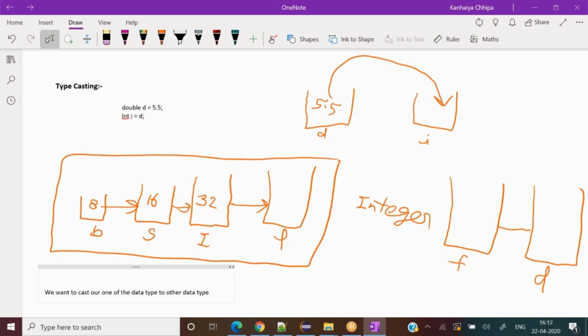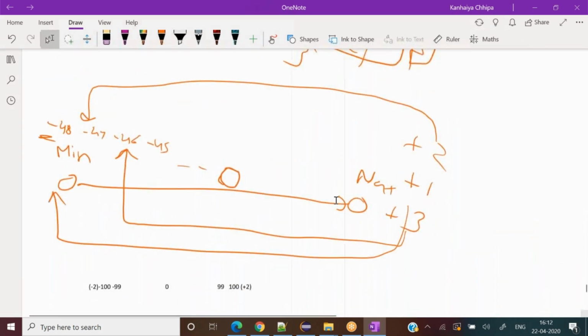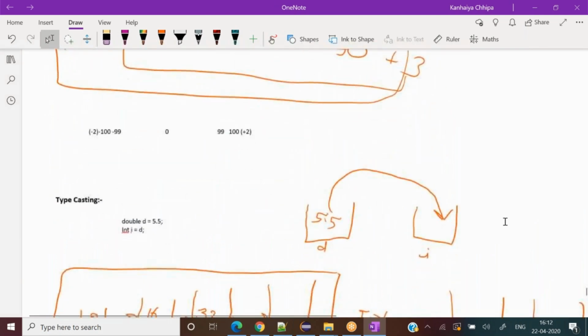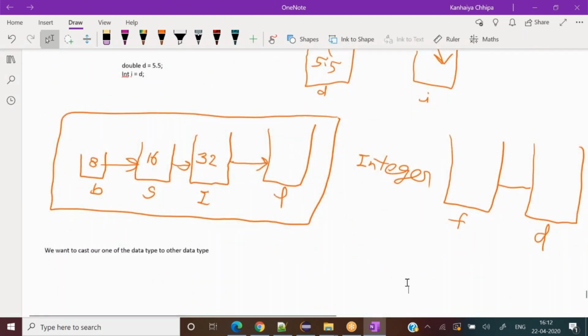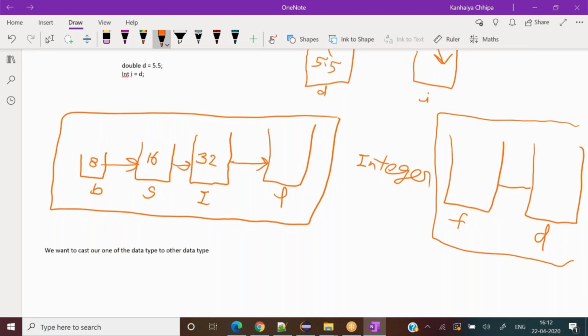But we need to keep in mind that they must have some relationship. For example, these all are numbers only. Whether I talk about the integer family or the float family, they all belong to numbers, and they must have some relationship.